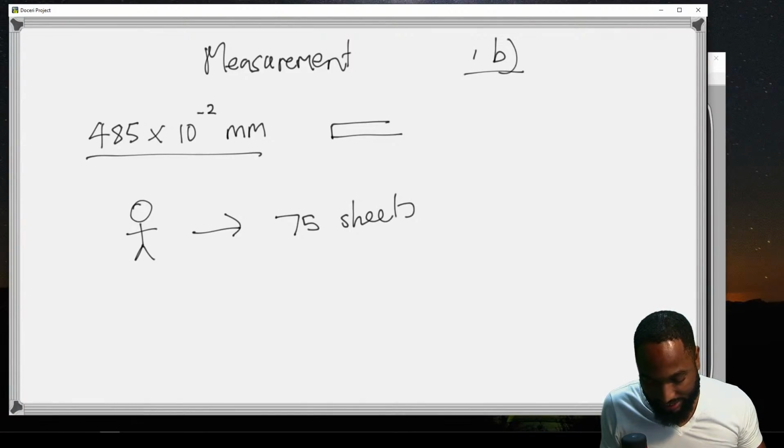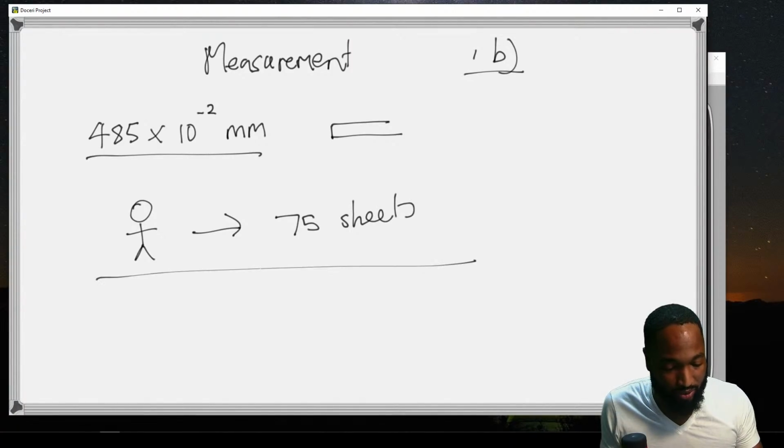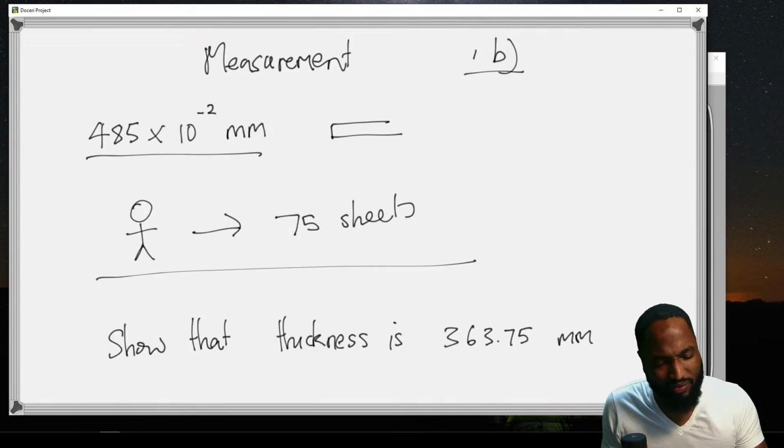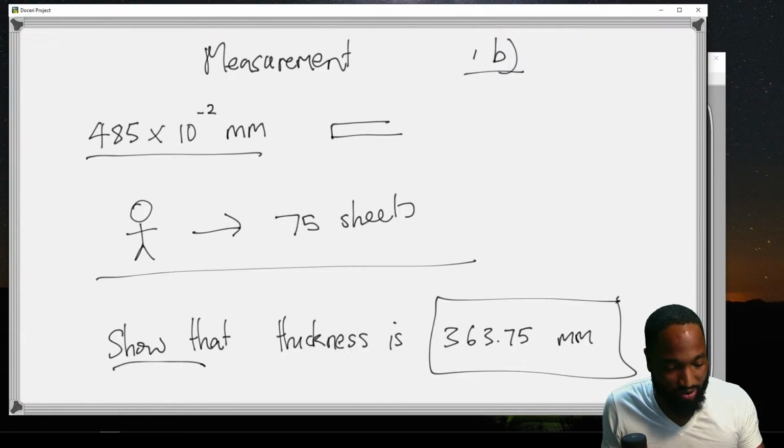Show that the thickness is 3.75 millimeters. So you have your calculator, you mash this up really quickly. And it's a show-that question, so you always know whether you're doing it correctly or not.